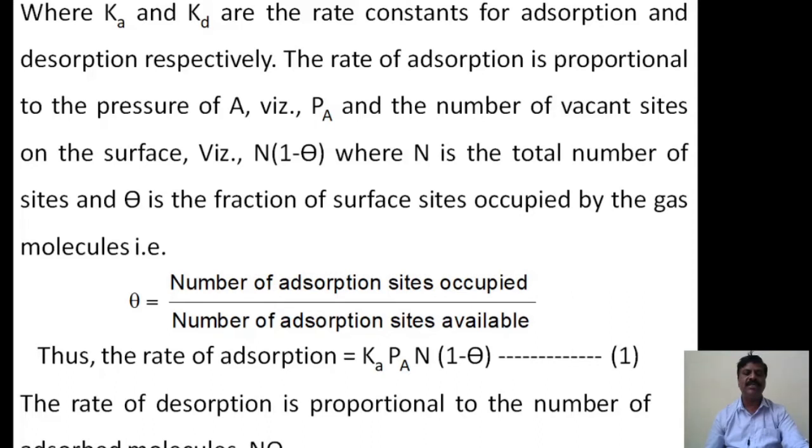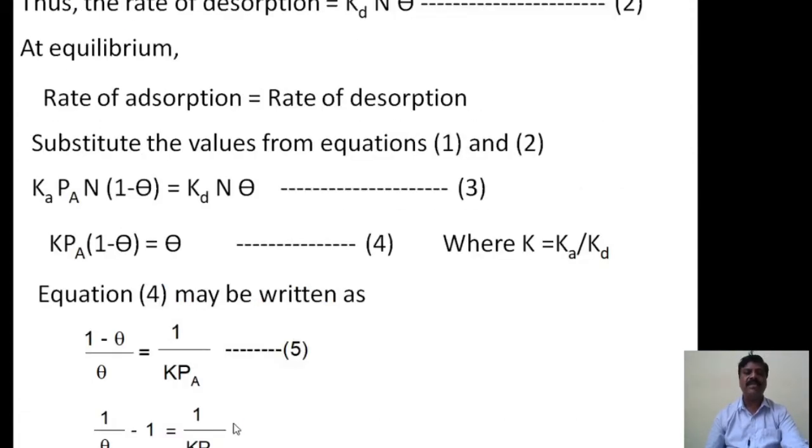Therefore desorption is directly proportional to the number of sites occupied. Thus the rate of desorption equals Kd into n into theta. This is equation number 2.